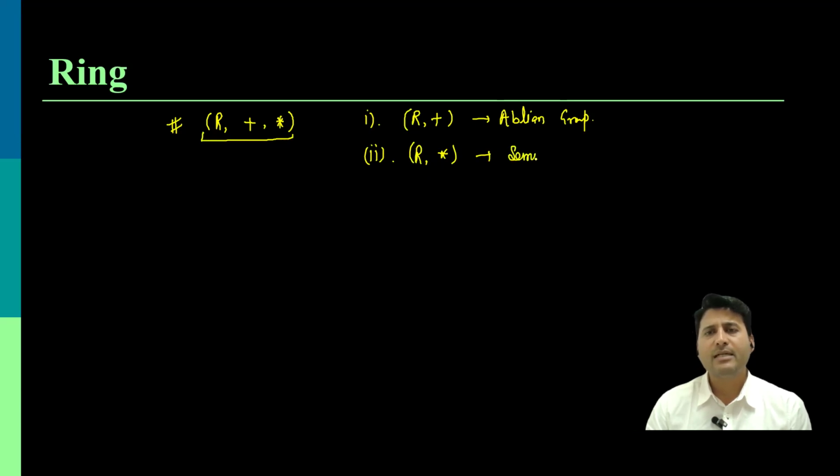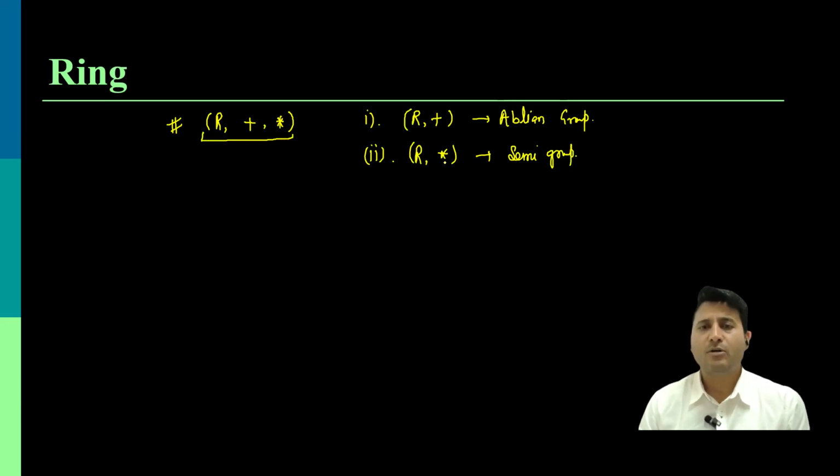We discussed in the previous session what we mean by a semi-group. If the star operation satisfies the conditions of a semi-group, which are closure and associativity, then the structure R comma star is a semi-group.